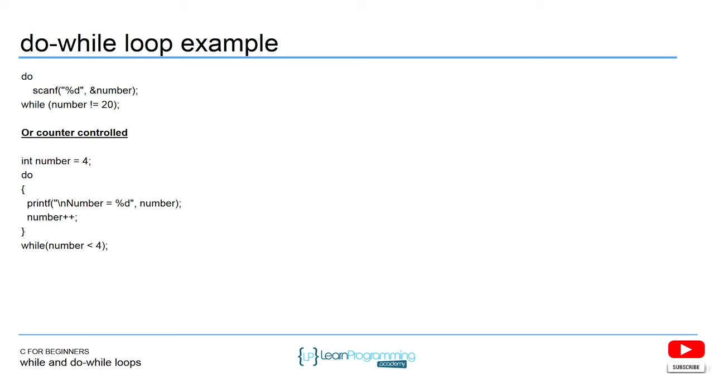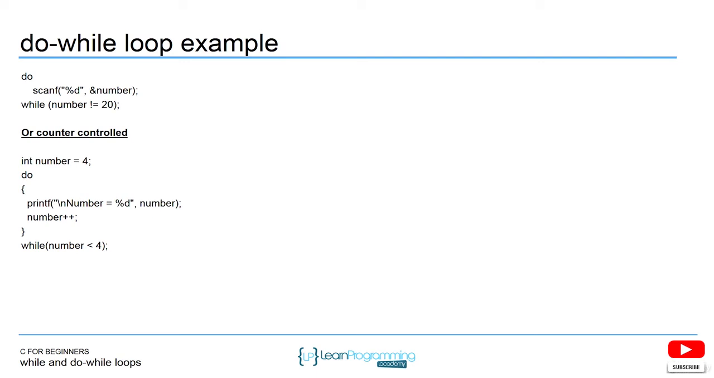A do while loop can also be a counter-controlled loop. That means it's going to execute a certain number of times. In this case, it's going to execute 4 times. We have int number equals 4, and then we have do at the top, and then we have the brackets because we have multiple statements inside the body. And we're incrementing that loop control variable inside the body, number plus plus. And then the condition for checking is still at the bottom. So you're going to execute this 4 times.